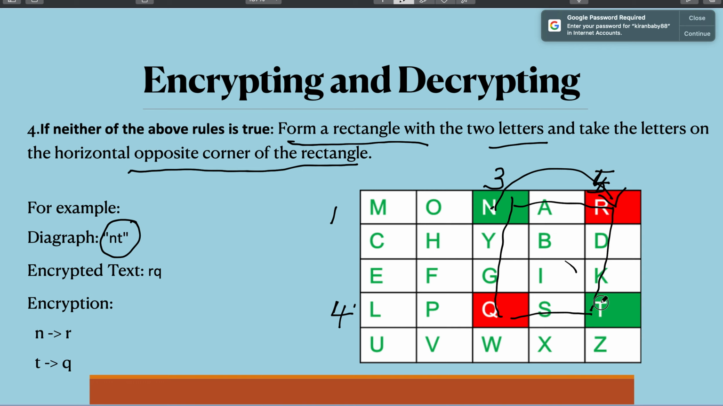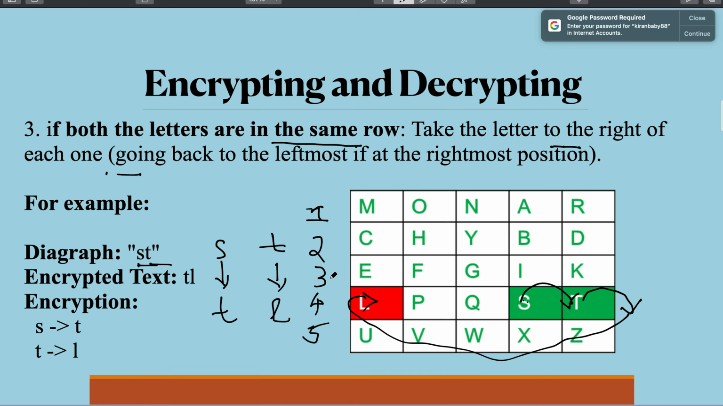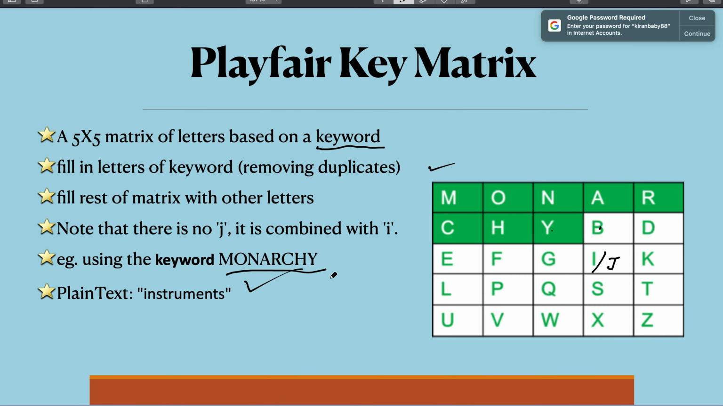R. And which is the alphabet that comes in the opposite corner of T? Which is Q. So N is replaced by R and T is replaced by Q. So this is the basic principle that is used in Playfair cipher. So once again, I'll just repeat in one go.